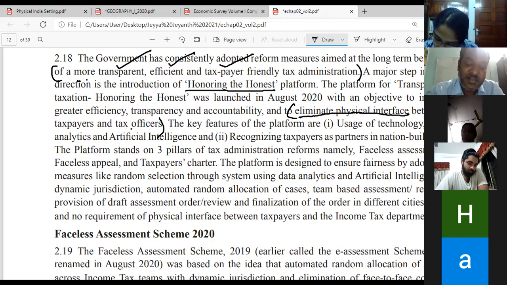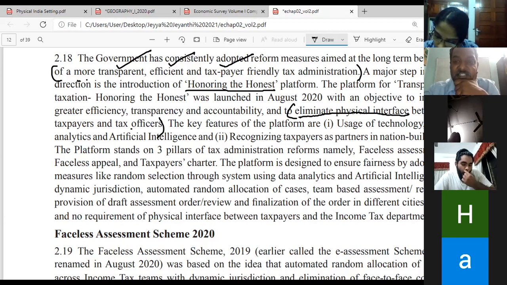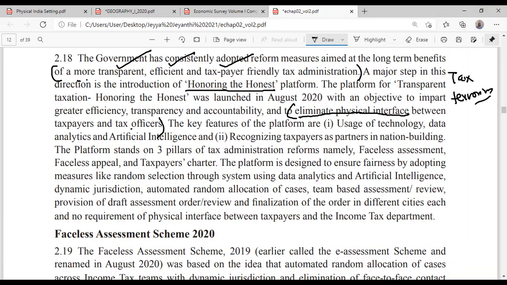So here we are saying that you will not be directly contacted by any of the tax officers. That is faceless tax administration, the faceless assessment scheme. The physical interface between the taxpayer and the tax officer is eliminated.